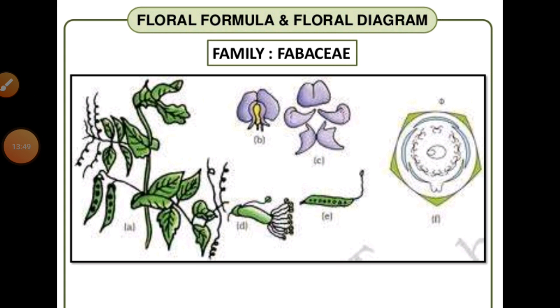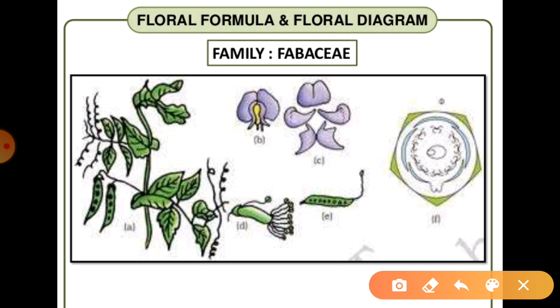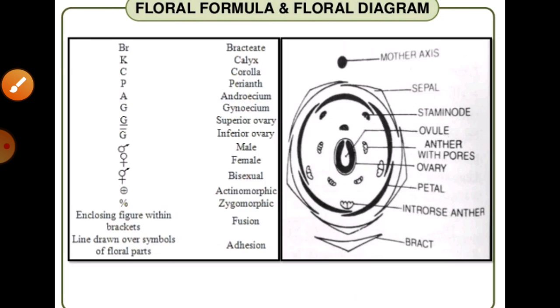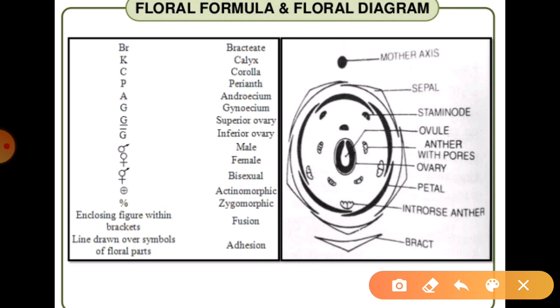So students, you also know the different symbols of the flower parts. These are the number parts, but we have to talk about some other parts also, which we have to draw, as you can see in these symbols in this floral diagram, right? So how they can be represented, if we talk about the different parts? You can better understand in the previous diagram. In this diagram, you can get different types of things, which can be denoted with different structures.